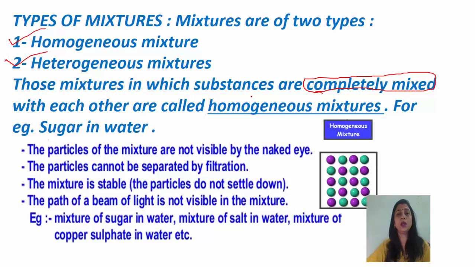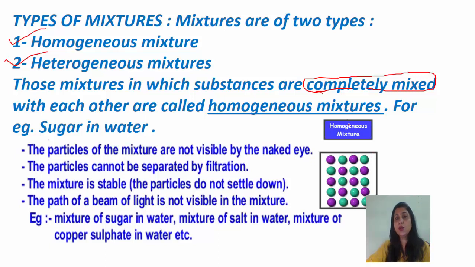For example, if you make a solution of salt and water, salt and water is also a mixture. It's a solution. Now you cannot make out in the salt solution where the salt is and where the water is. So this type of mixture is known as a homogeneous mixture.